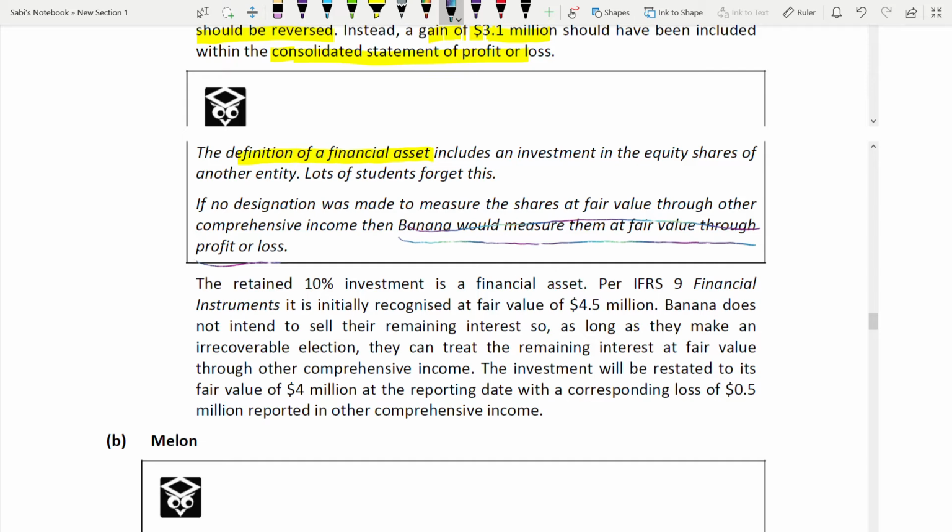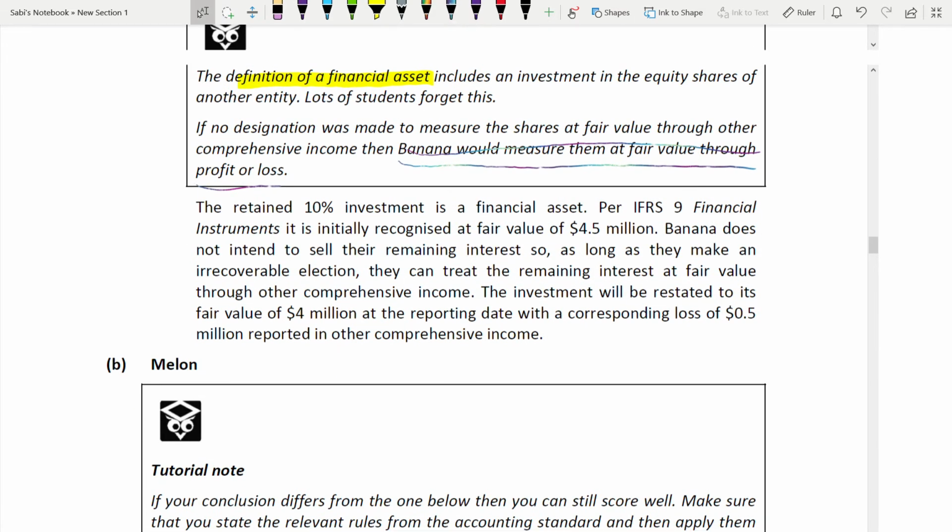So now it starts with the definition of financial asset, because once you have disposed, you have calculated the carrying amount of the associate and the gain on disposal. Next is what is remaining. The remaining part is known as a financial asset. That's why you are defining financial asset. So the retained 10% investment is a financial asset. In the first line itself, they are saying it's a financial asset.